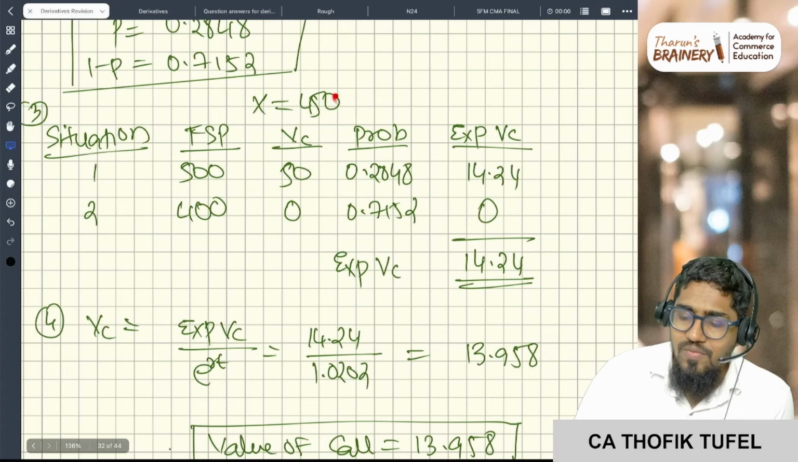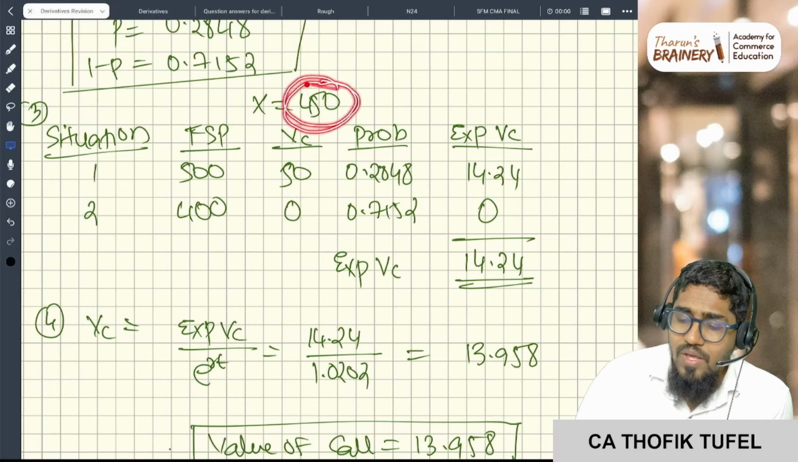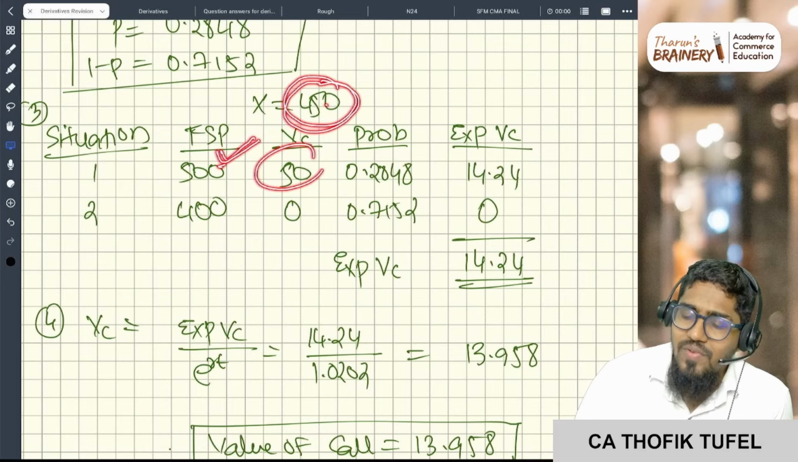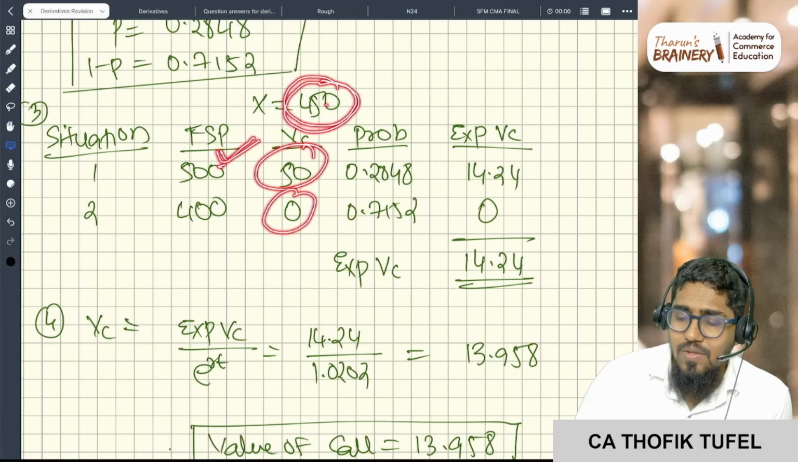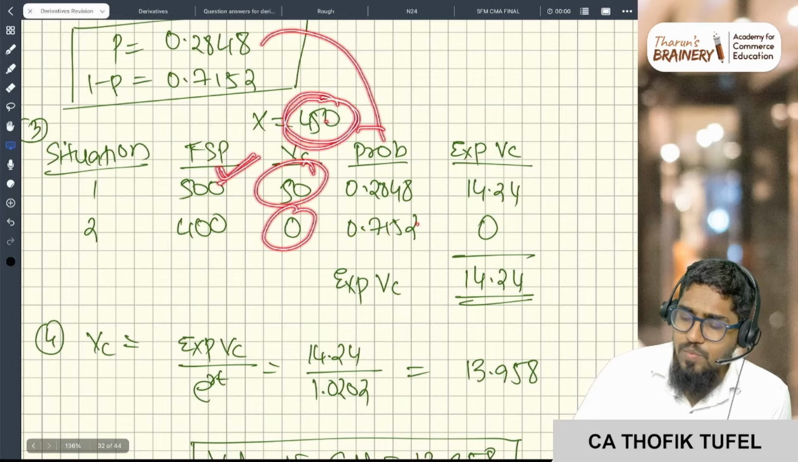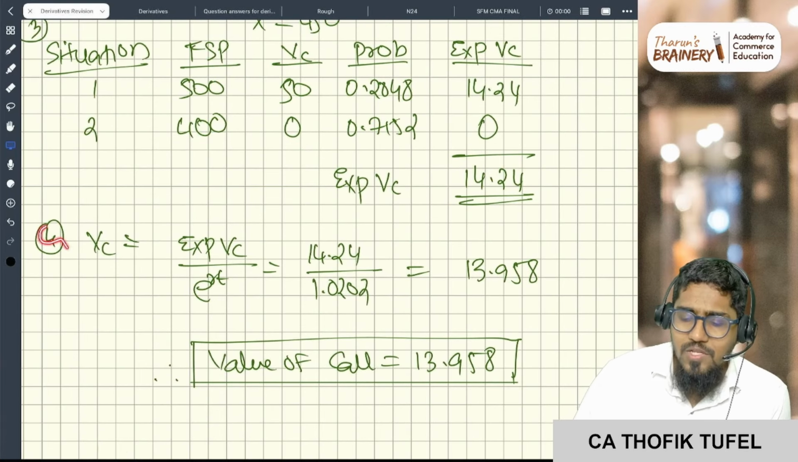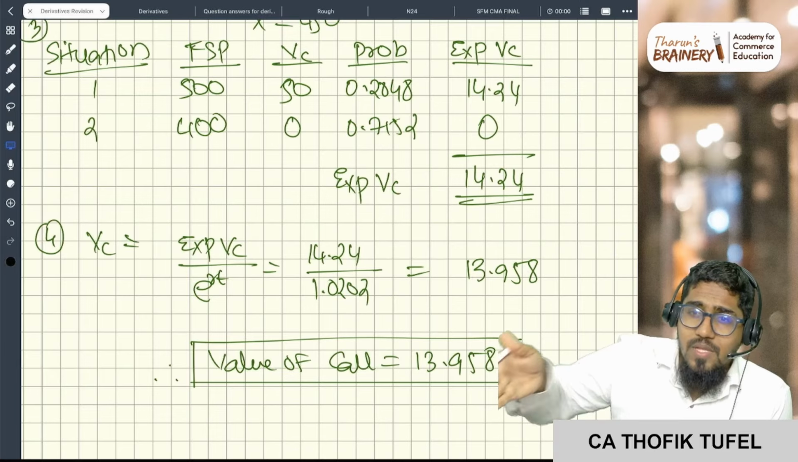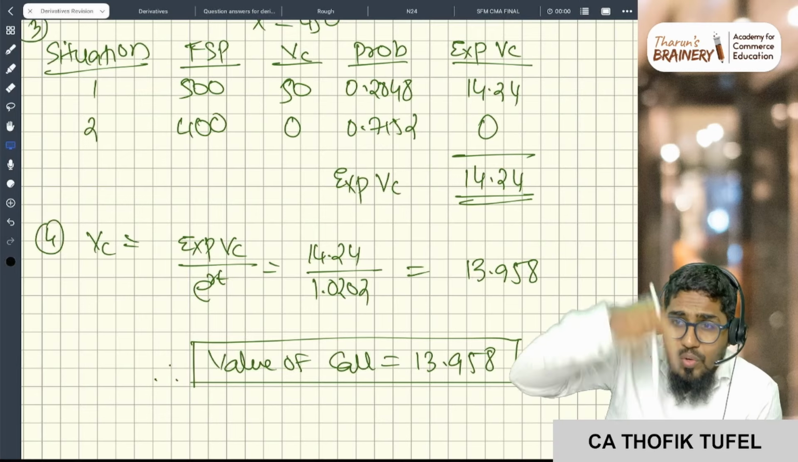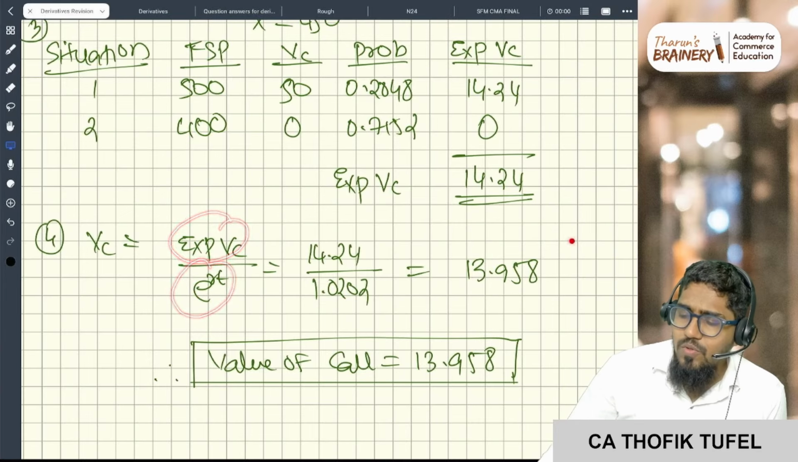Now, if the strike price is 450, you have the right to buy at 450 and the market is 500, so you will exercise. What is the value of the call? 50, and here it is 0. So 50 into this probability, 0 into this probability; this is called the expected value of the call. Now the last step, the actual value of the call. This is the value as at the end of the 3 months. We have to take the present value to get the value of the call today. So the expected value of the call divided by e to the power RT gives you 13 points.